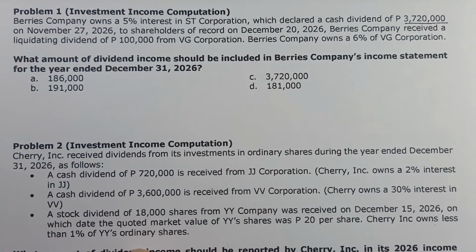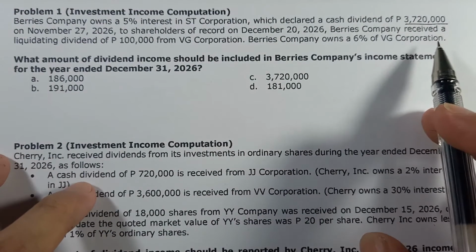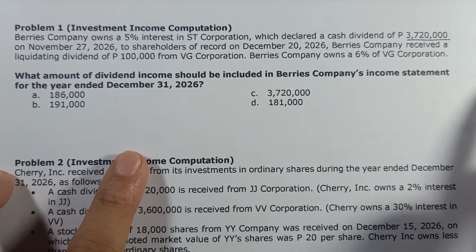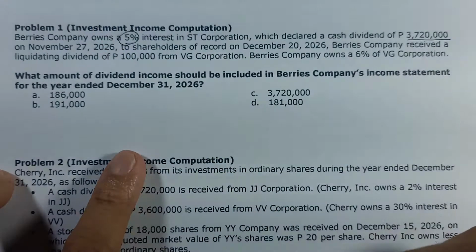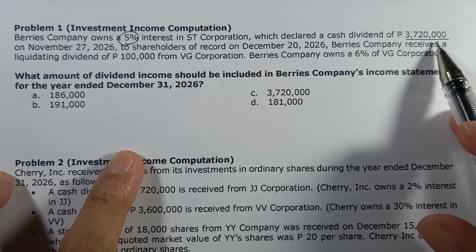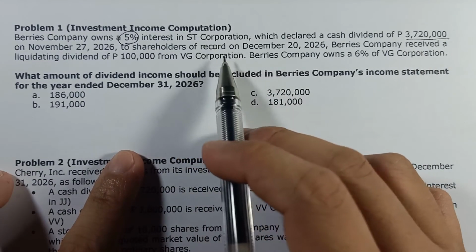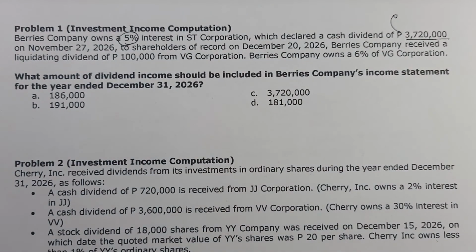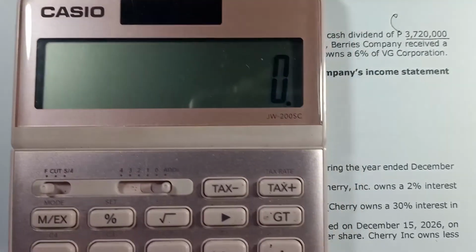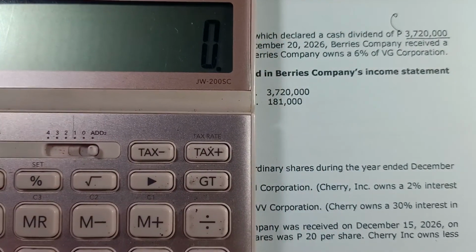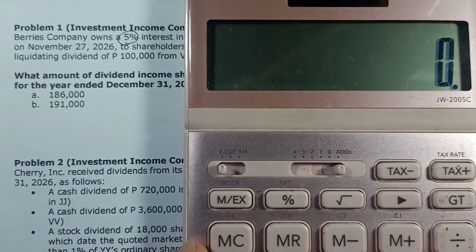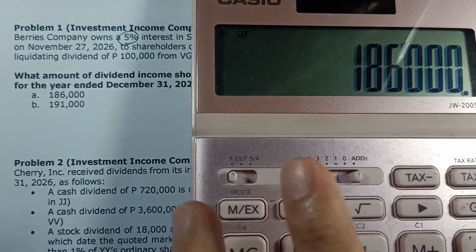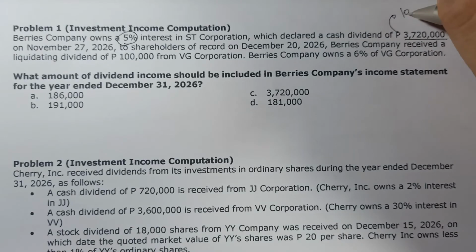So, nag-declare daw si ST Corporation ng 3,720 na cash dividend, but not necessarily na sa'yo na lahat yan. Sir, anong ibig mo sabihin dyan? See to it na 5% lang ang ating pagmamay-ari. Kung yan yung dineclare ni ST Corporation, sa lahat yan ng shareholders niya. At kung 5% lang ang pagmamay-ari natin, see to it that 3,720, calculator. See to it now, the 3,720 times 5% is actually equal to 186,000. So, 186,000 lang yung sa atin yan.